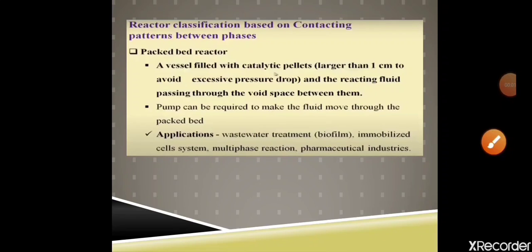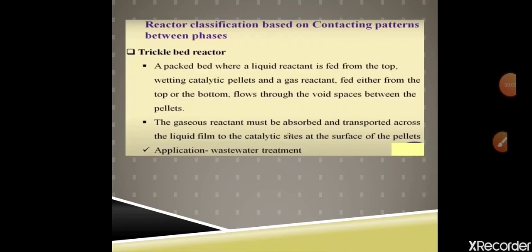Now we have the trickle bed reactor, which is largely used in wastewater treatment processes. The major problem of this process is that as time increases, the microorganisms grow on the surface of the solid matrix, and the porosity of the bed will be lost.